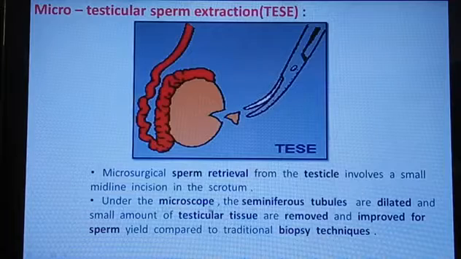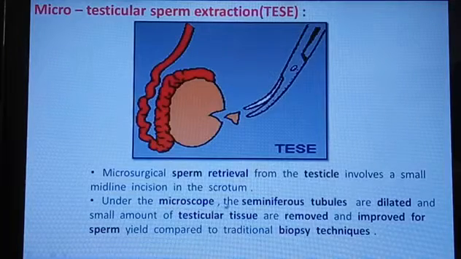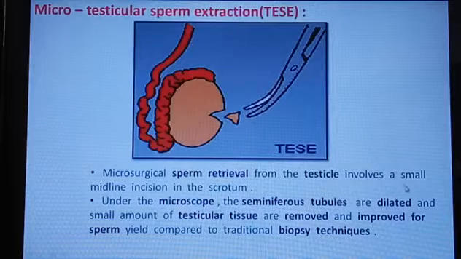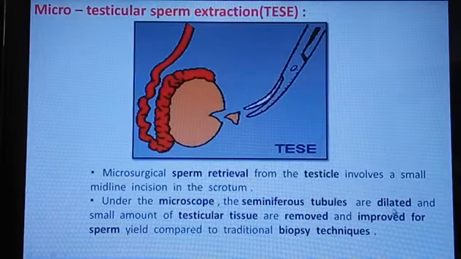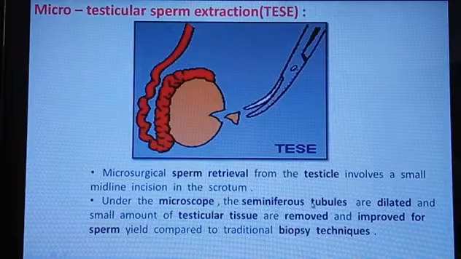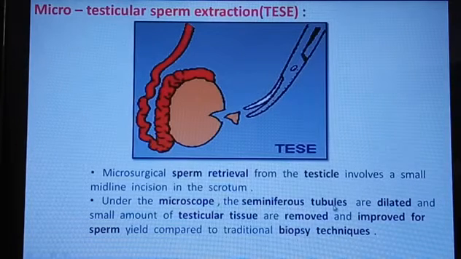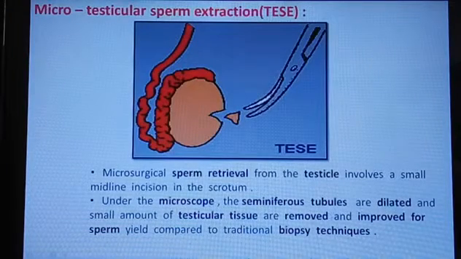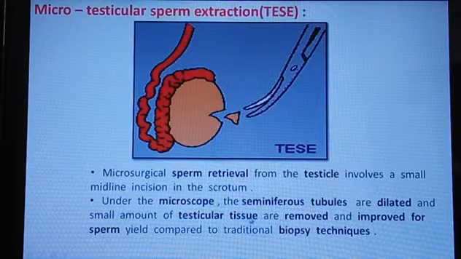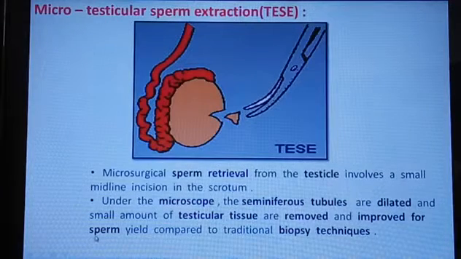Under the microscope you have to observe that the seminiferous tubules are dilated. Within the testis the seminiferous tubules are there. Those tubules are dilated because after the dilation the production of spermatozoa is greater in number, so only that procedure is done. Seminiferous tubules are dilated and a small amount of testicular tissue is removed from the particular area, and the sperm count is improved.